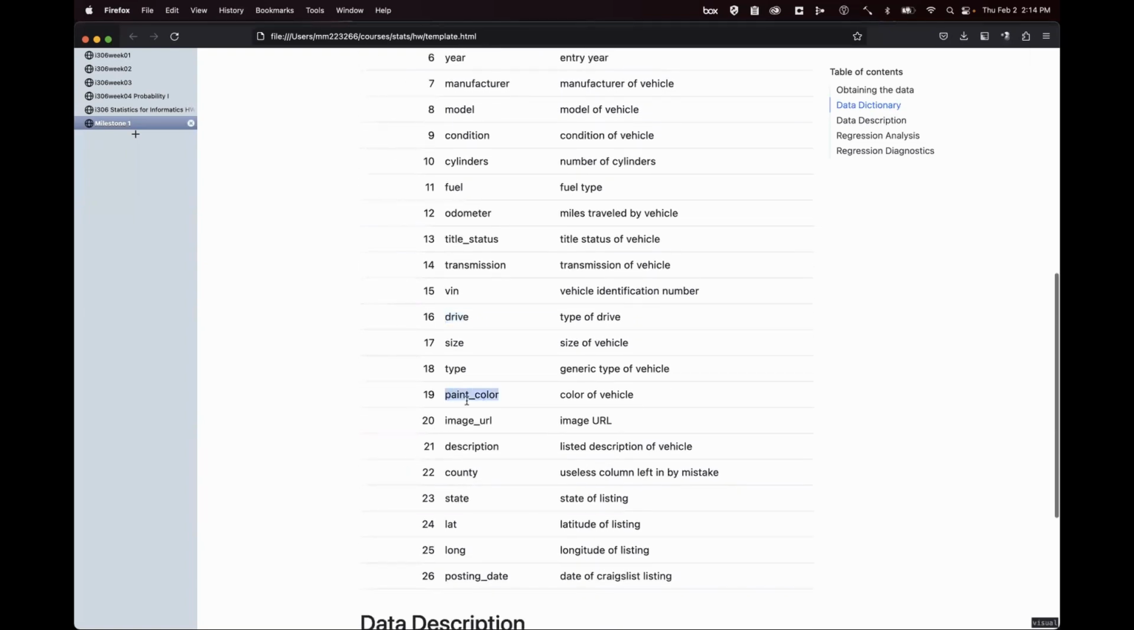Now, here's where, when I say you should use your judgment, here's an interesting column: paint color. In the past, I've had students do a contingency table of paint color and some of the states, like some northern states and some southern states, to see if, for example, white cars are more popular in the South and darker colored cars are more popular in the North.